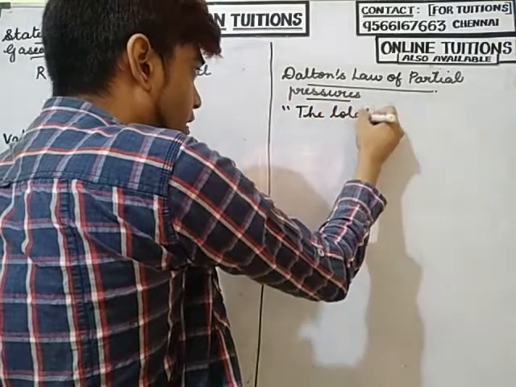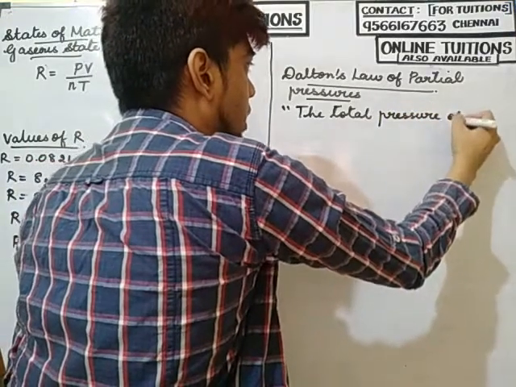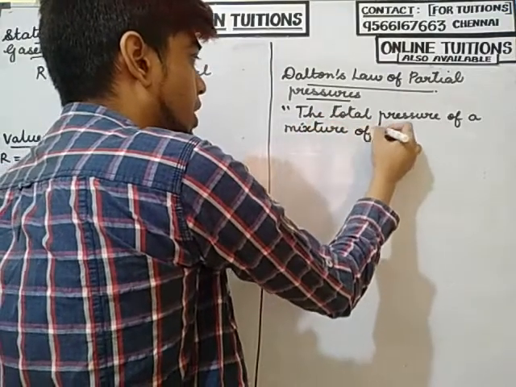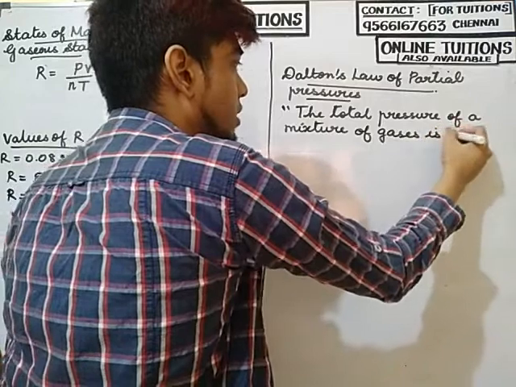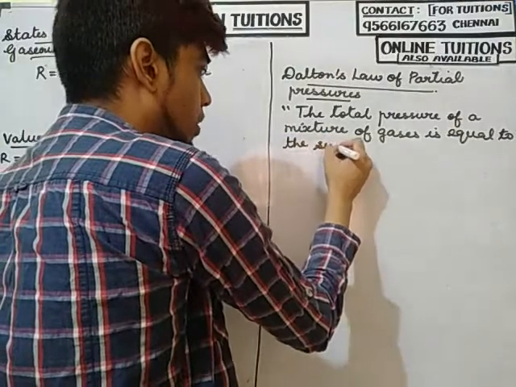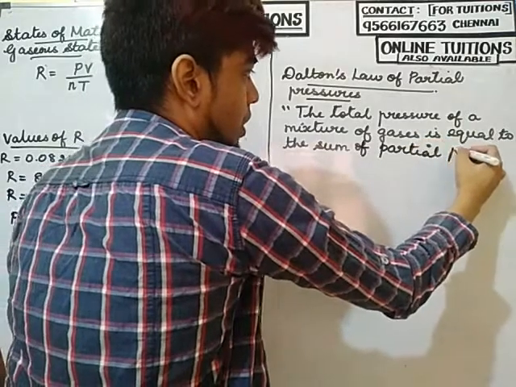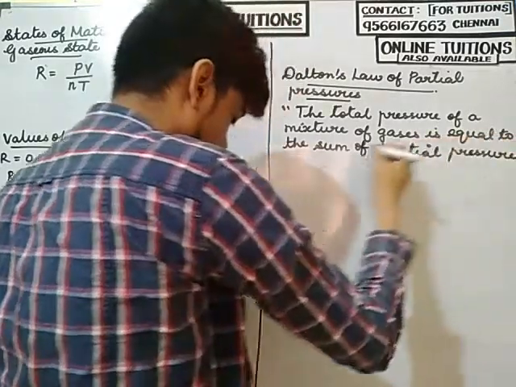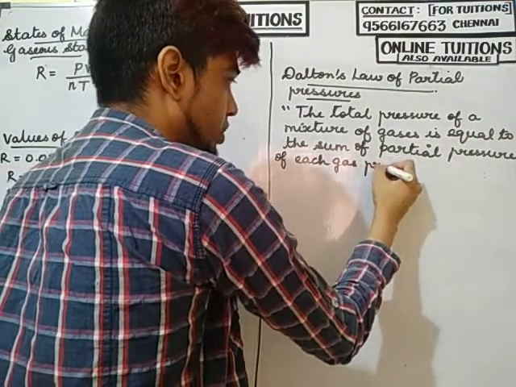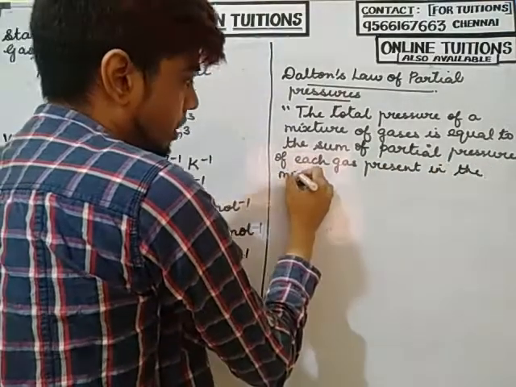The total pressure of a mixture of gases is equal to the sum of the partial pressures of each gas present in the mixture.